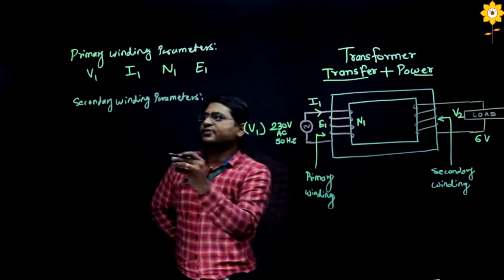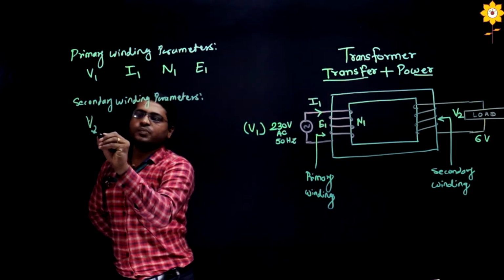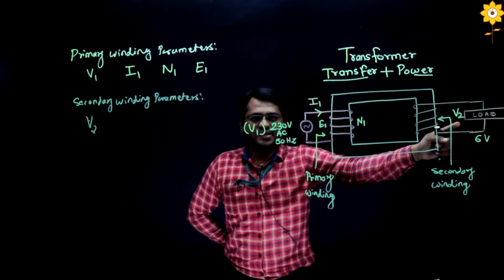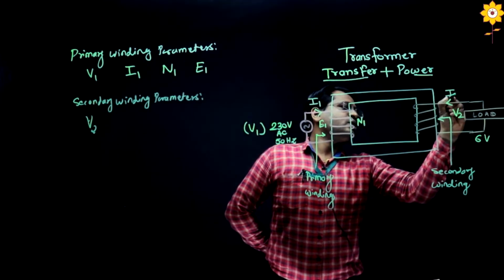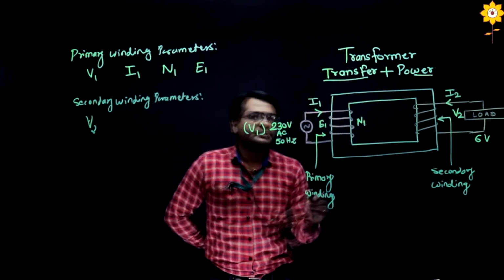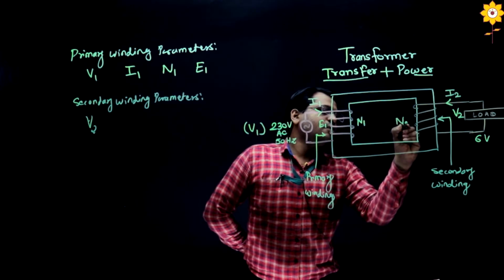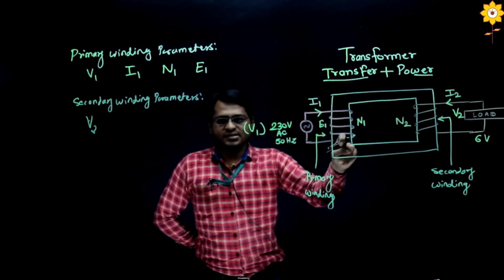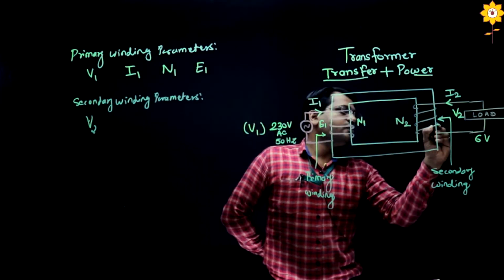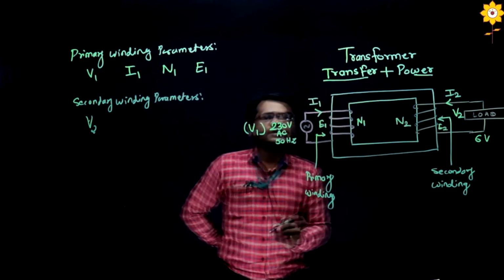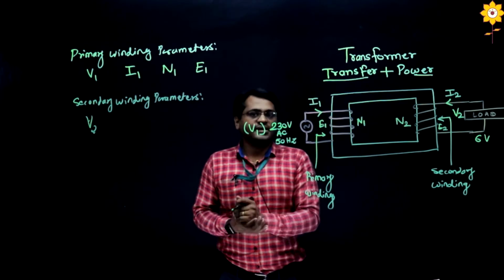So V2 is the output voltage at secondary. Then I2 is the output current at secondary. N2 is the number of turns present in the secondary winding. And E2 is the EMF generated at secondary.